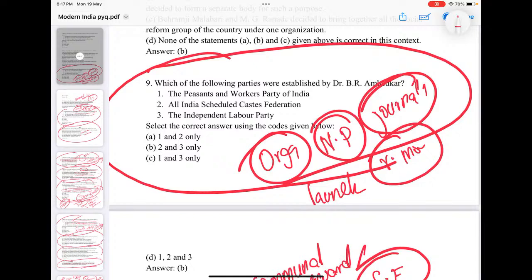Coming to Dr. B.R. Ambedkar, you must have an idea what the popular parties or organizations or journals, magazines or whatever are associated with him. You should have an idea, just like Subhash Chandra Bose, Gandhi, Jawaharlal Nehru, Bal Gangadhar Tilak, Aurobindo Ghosh or Surendranath Banerjee. See what all these organizations, political parties or journals they are associated with. You must have a clear idea about that. It's important for you. So here, All India Scheduled Caste Federation, Independent Labour Party, all are associated with Ambedkar.